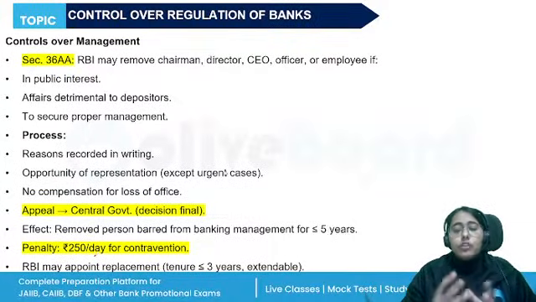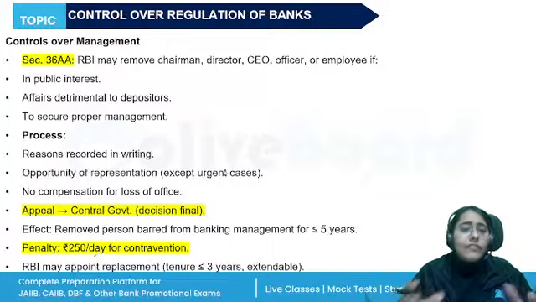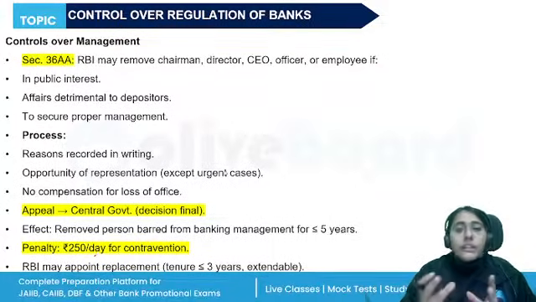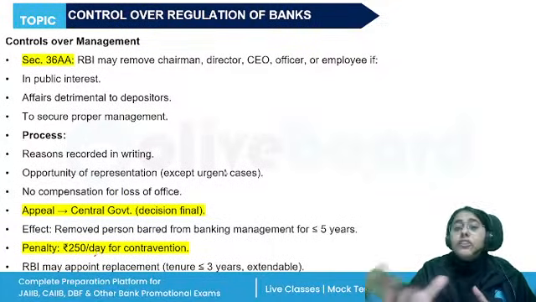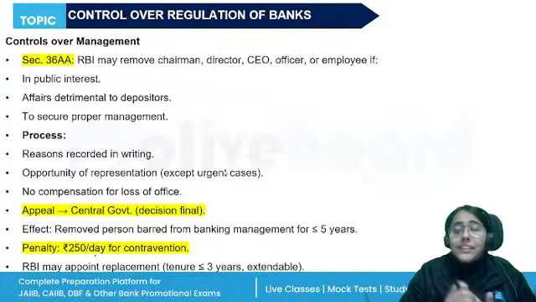RBI has the power to remove the management. RBI can remove any chairperson, any director, any CEO, officer, employee of the banking company. Obviously, it will be done if the removal is in public interest, or the banking company is carrying out anything which is detrimental to the interest of the depositors, or RBI thinks it is necessary for the proper management of the banking company.